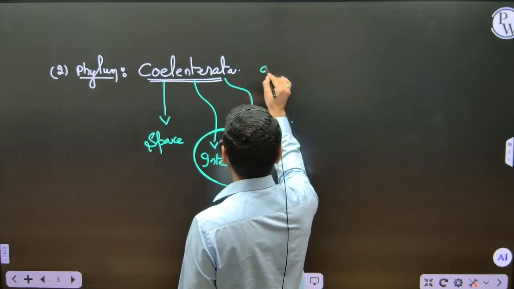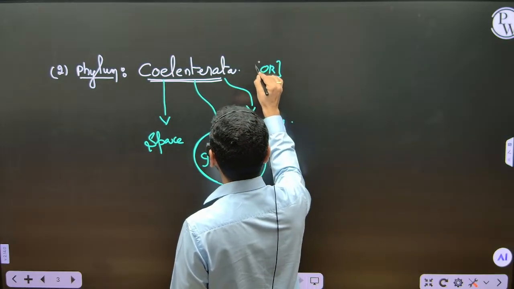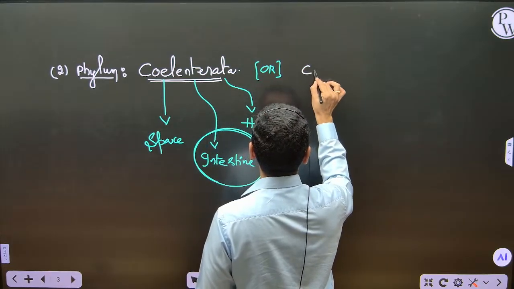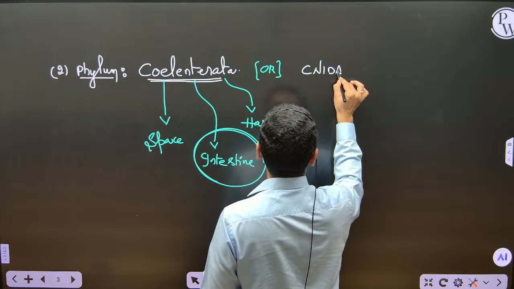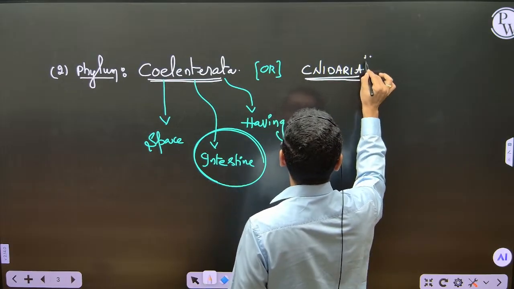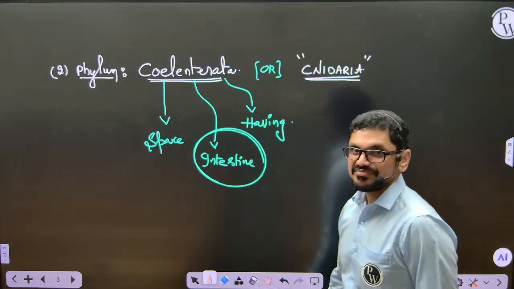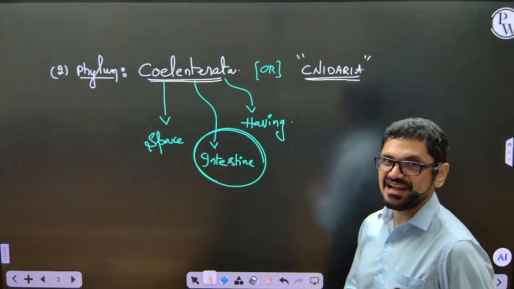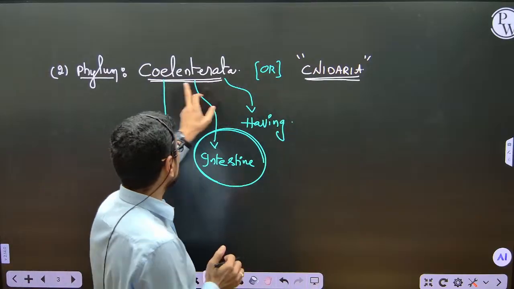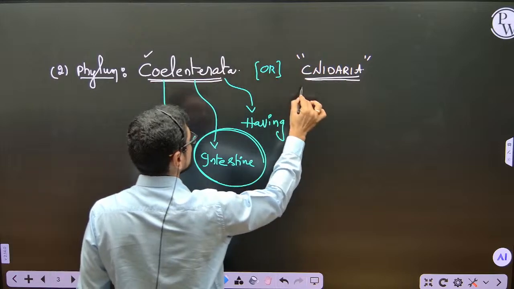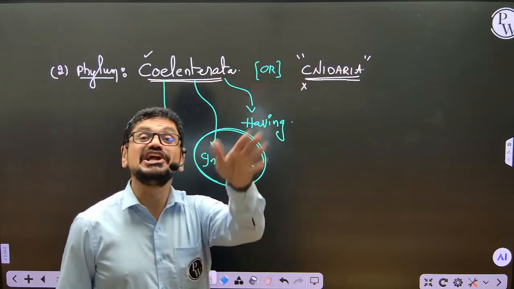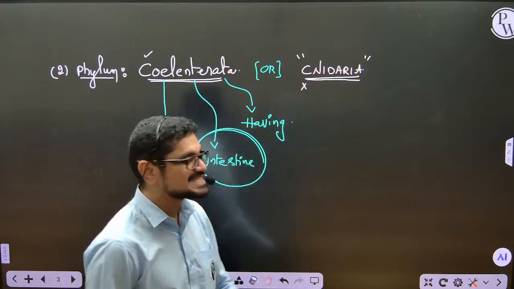Those organisms are called coelenterate. Another name is also there for the Coelenterata. What is another name? It is also called Cnidaria. This phylum is called Cnidaria. The C is silent. We shouldn't pronounce the C. Here you have to pronounce the C, but here you shouldn't. This is Coelenterata. This is Cnidaria. We have to call it Cnidaria.